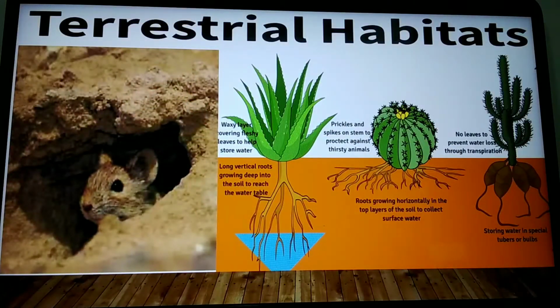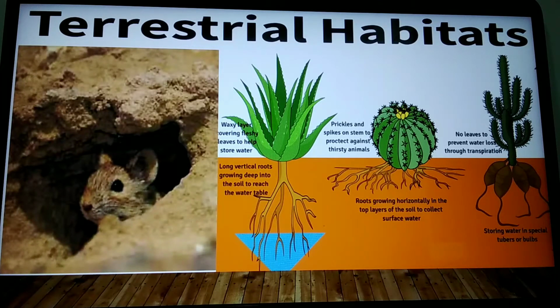Now, yesterday what we have seen, the terrestrial habitats, that is desert, how the roots will be spreading. Some roots grow deep into the soil till the water table to absorb water, and some roots will be growing horizontally in the top layers of the soil to collect surface water, and leaves will be turned into thorn-like structures, and some have tuber-like or bulb-like structures to store water. And these are all the different adaptations the desert plants will have.